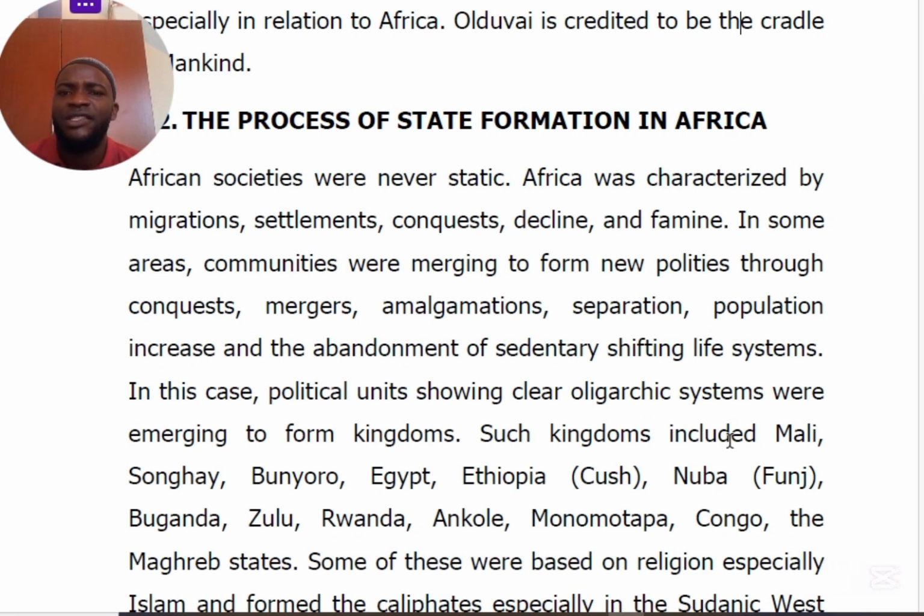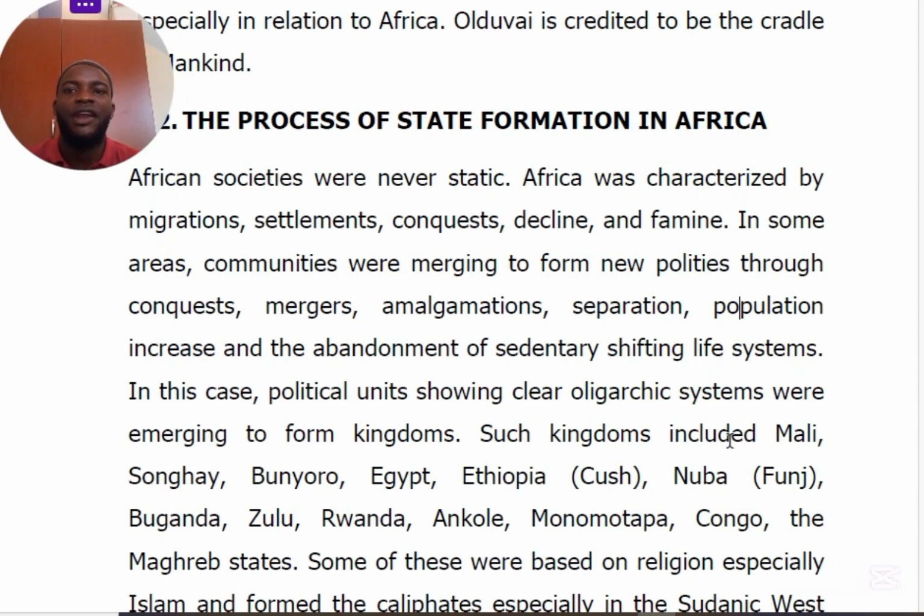In some areas, communities were emerging to form what we call states. Others were collapsing. As others were collapsing, some states were emerging. But these states emerged due to the influence of conquest. For instance, different groups used to attack each other, and once one was defeated, it ended up being conquered.